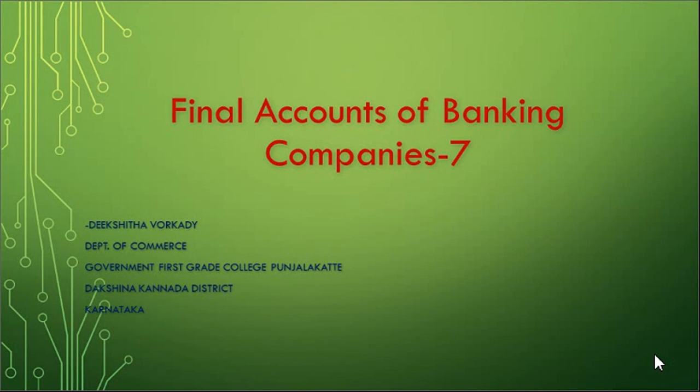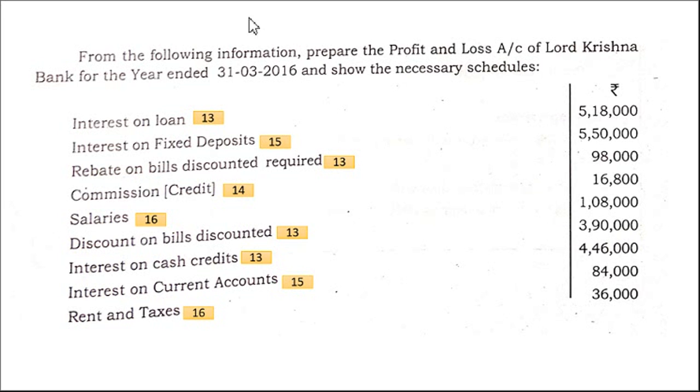Namaste. The next problem in the final accounts of banking companies is: from the following information, prepare the profit and loss account. See this, you have to read carefully. Profit and loss account of Lord Krishna Bank for the year ended 31st March 2016, and show the necessary schedules.